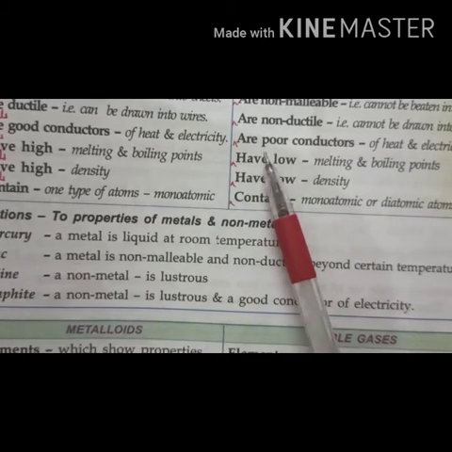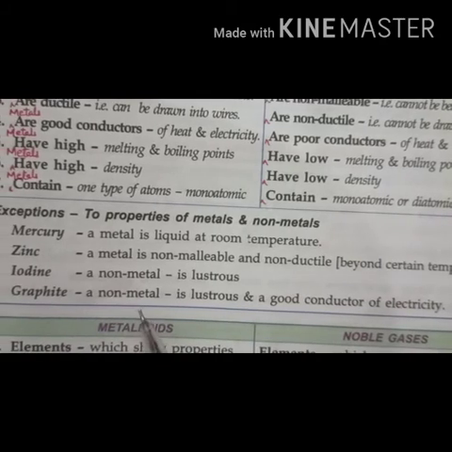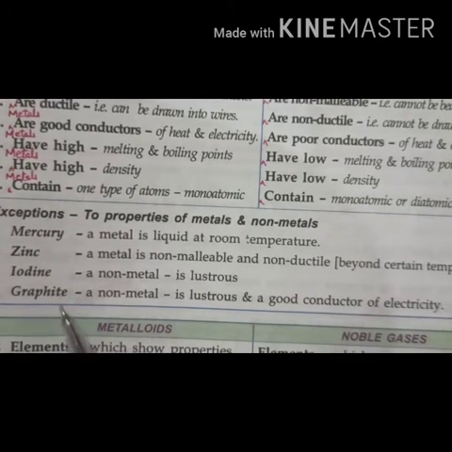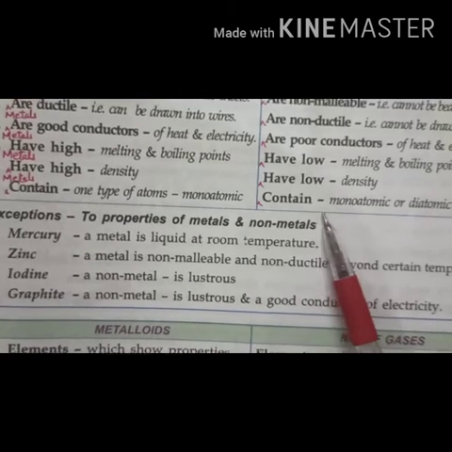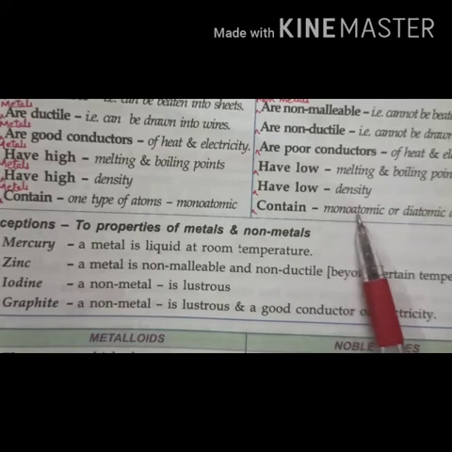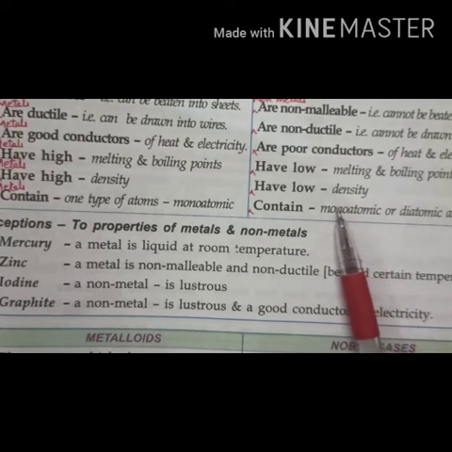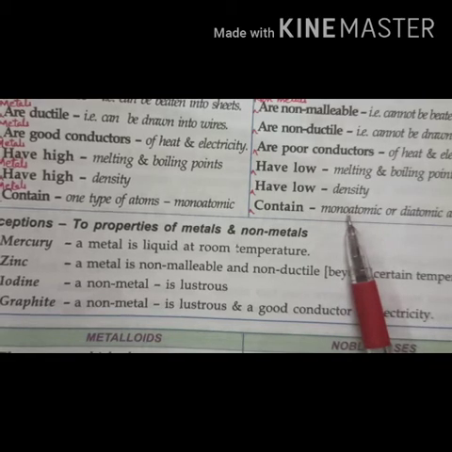You know that non-metals are poor conductors of heat and electricity, but graphite is a non-metal which is a good conductor of electricity, and graphite is a form of carbon, right? I told you that non-metals are monoatomic or they may be diatomic. Iodine is diatomic, and carbon is monoatomic.